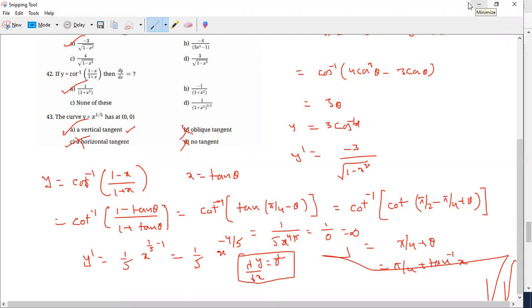So under no condition will we get no tangent, sir? No tangent means the curve should not even be passing through that point. If I substitute the point, it should not obey the curve. Suppose this is a curve like an x cube curve, and I am giving a point 1 comma minus 5. Is it possible that the curve has a tangent at 1 comma minus 5? No, sir. That is a no tangent condition. That depends upon what point they are asking us. Okay, so I understand.